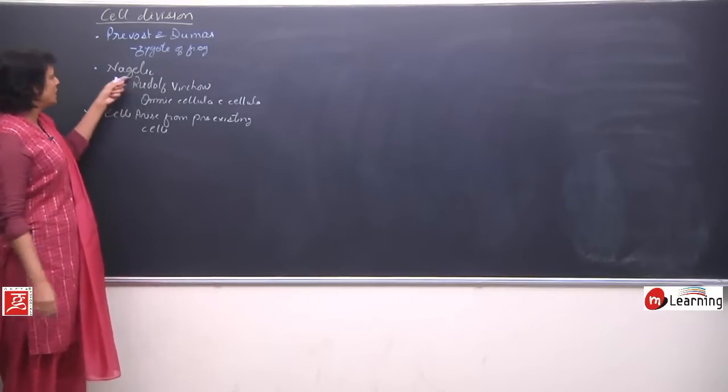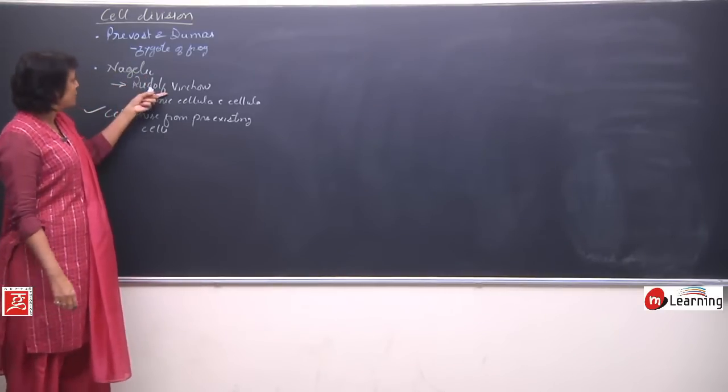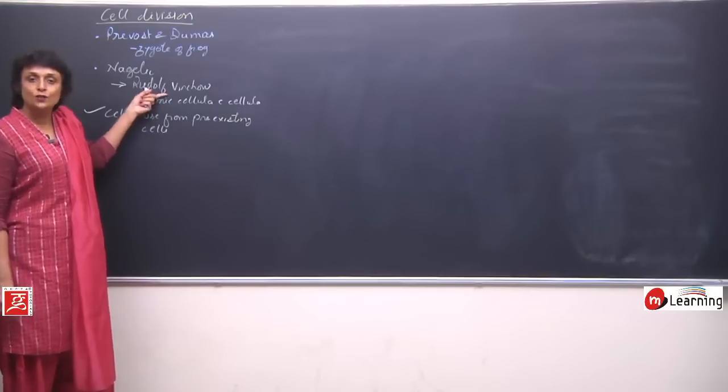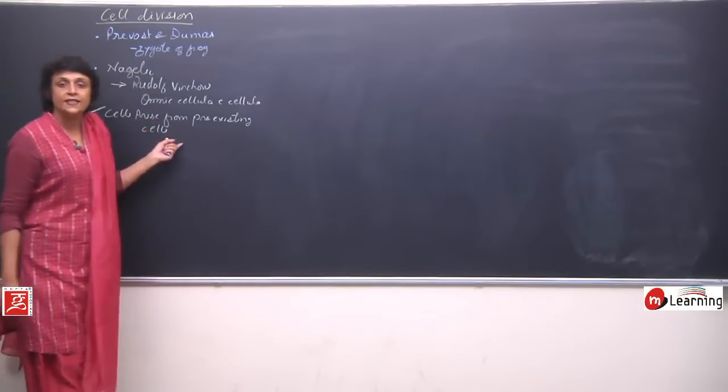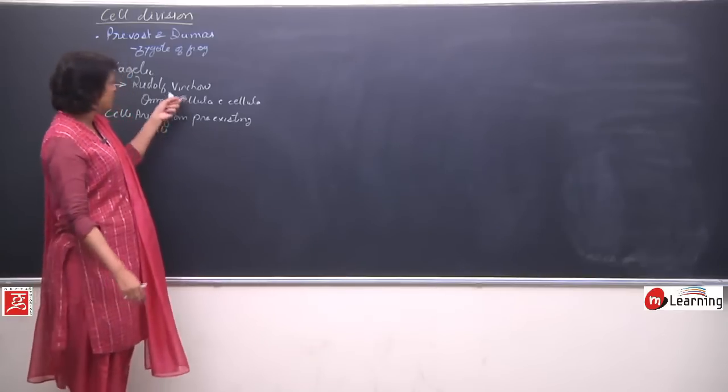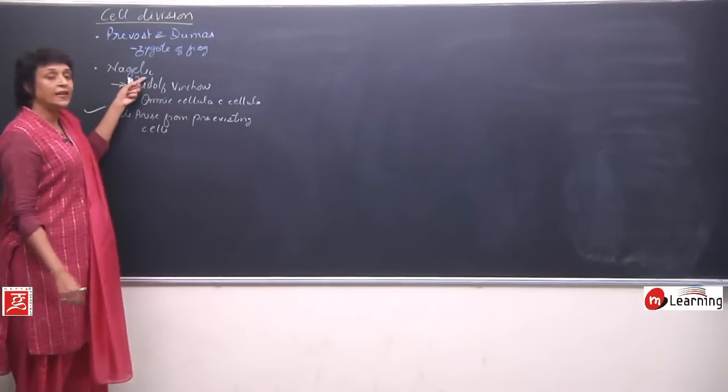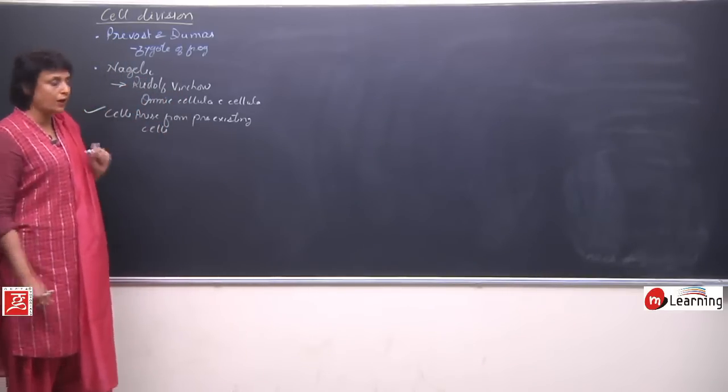This original concept was given by Nageli, but it was confirmed by Rudolf Virchow. So the credit of giving this phrase that the cells arise from pre-existing cells goes to Rudolf Virchow. But Nageli was the first to give this concept.